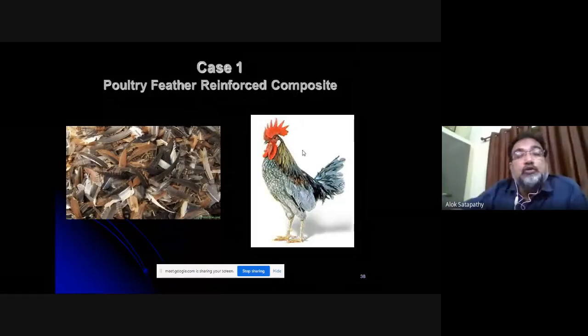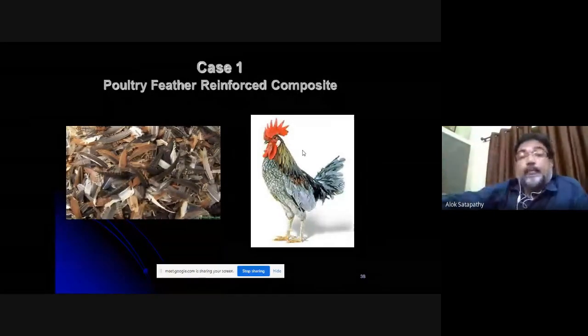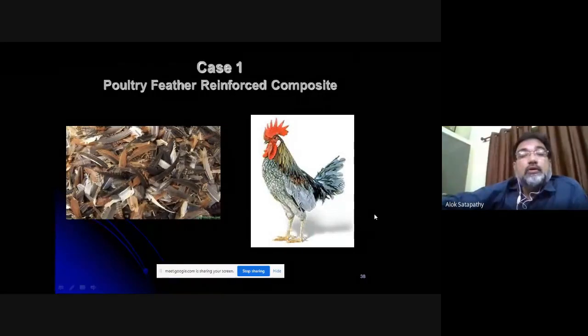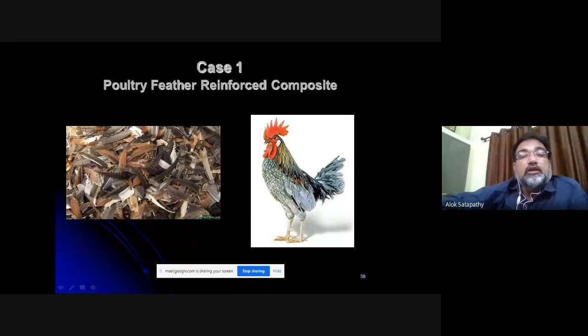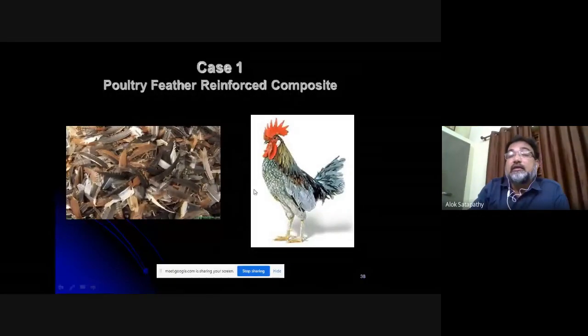They are practically of no use, neither to the eater nor to the seller. Okay. But there is a lot of beauty and a lot of potential hidden in these chicken feathers, which was made use of by a group of students in this lab.